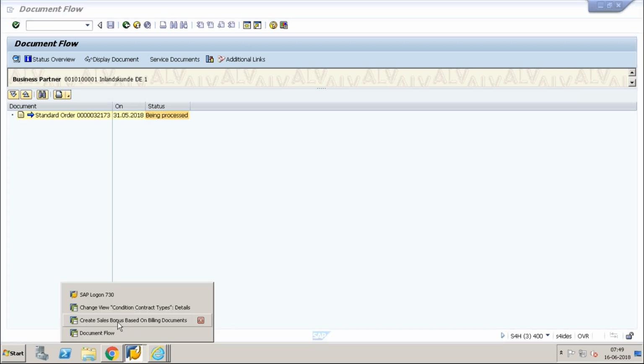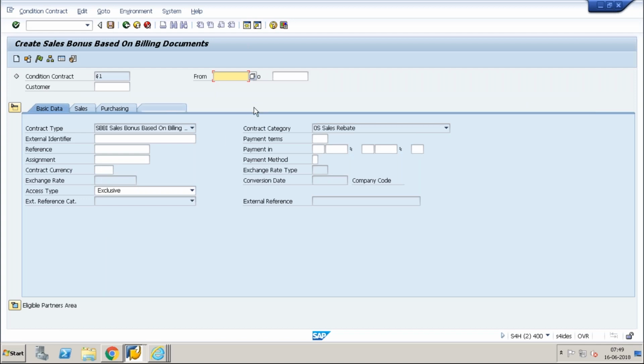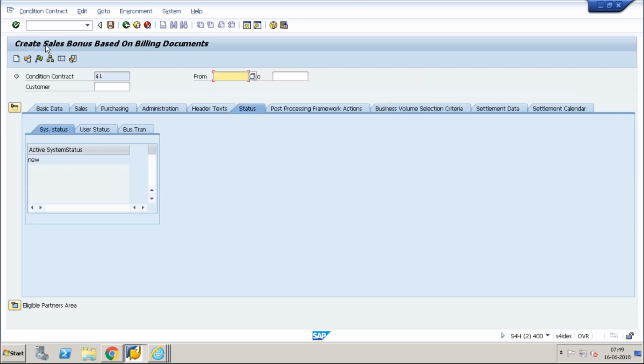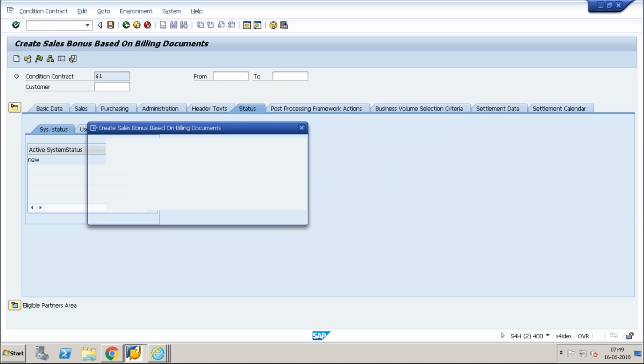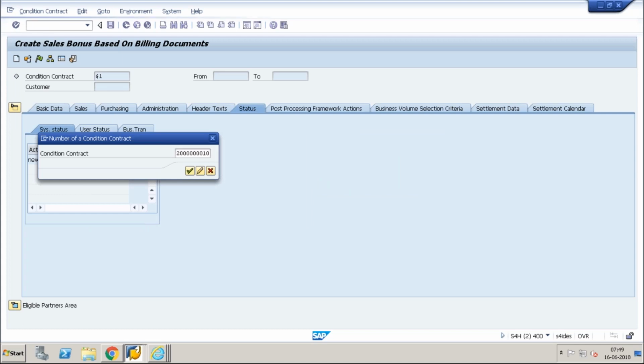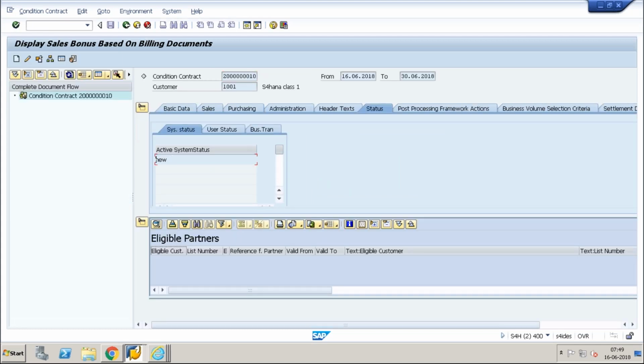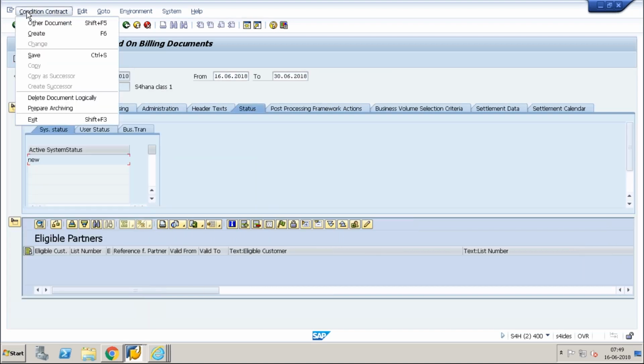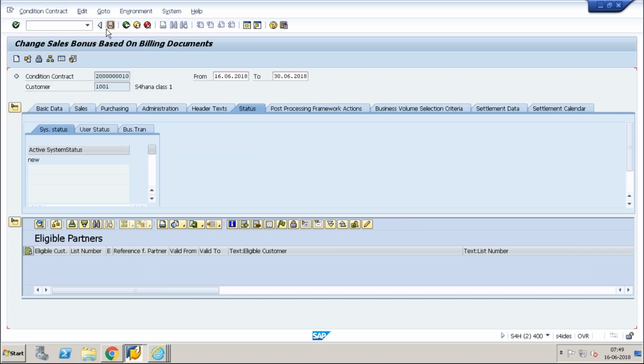So if I go to this document, okay, it is shown as new. Now what I will do, I will just come here and release it. Just see, previously it was showing as new, right? Do you observe this?